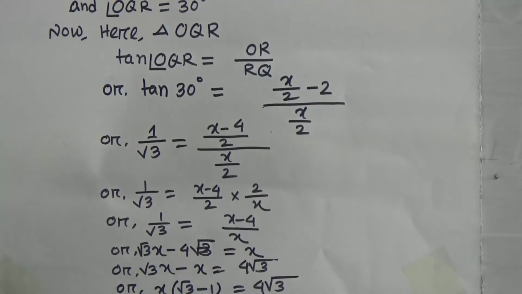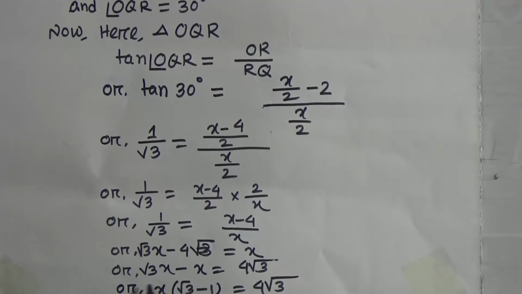Okay student, now multiply. This is the cross multiplication. Root 3 into x equals root 3x. Root 3 minus 4 equals 4 minus root 3. x into 1 equals x. Now root 3x, then when this is transferred to the left side, it will be minus x, and minus 4 root 3 will become 4 root 3.